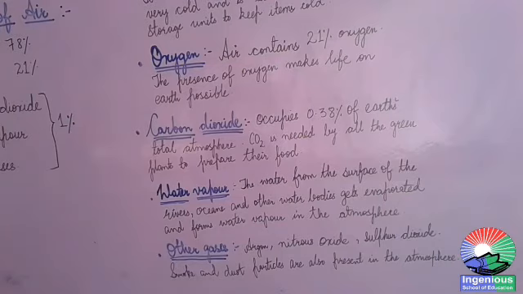So carbon dioxide plays a very important role in maintaining the right warmth on the Earth.